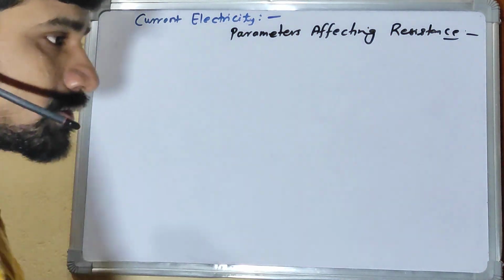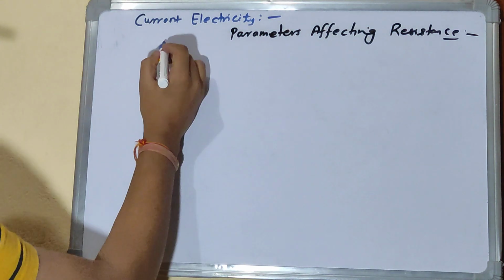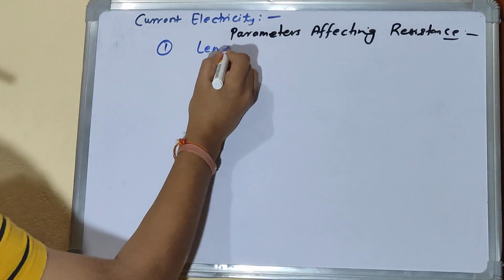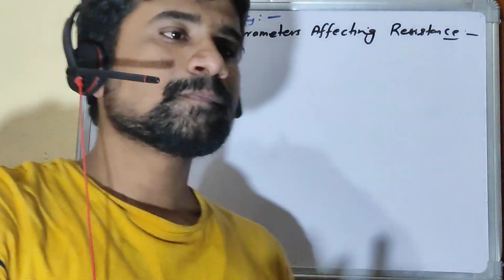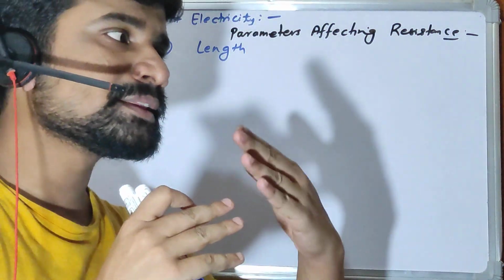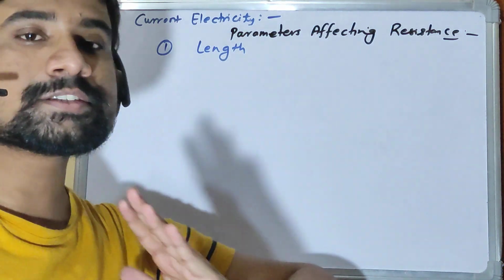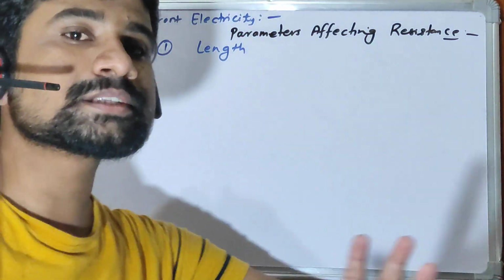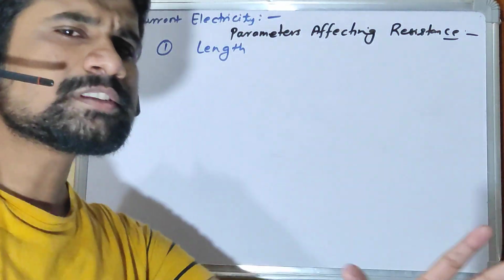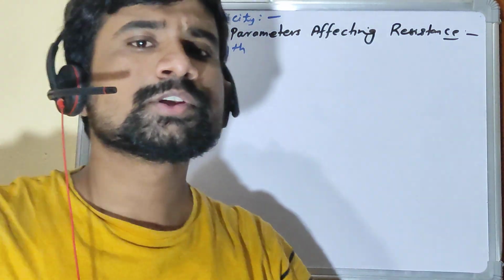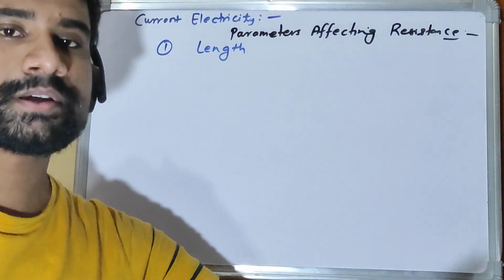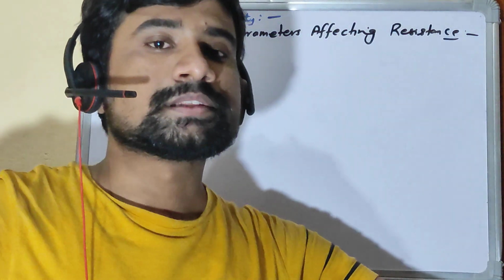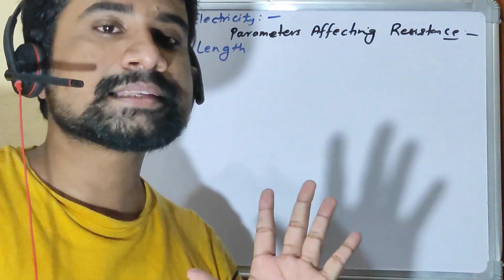First is length. If your path is long, or you have a long distance to cover, obviously the resistance will be more. You'll get more hurdles in the path. But if the path is short, you won't have as many hurdles, and the resistance will be less.